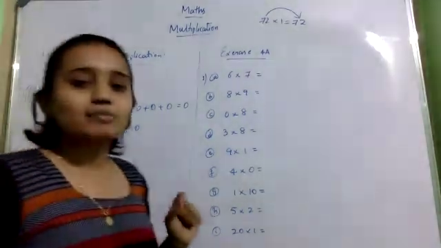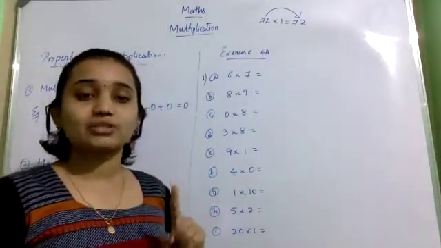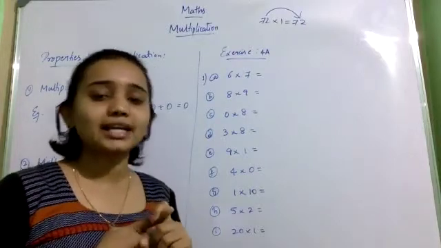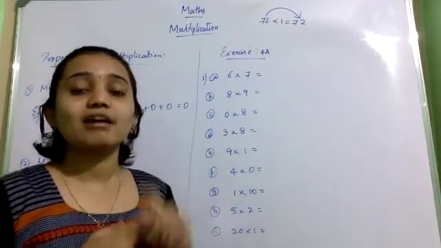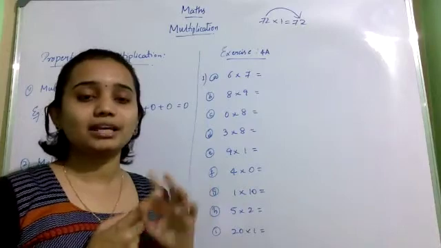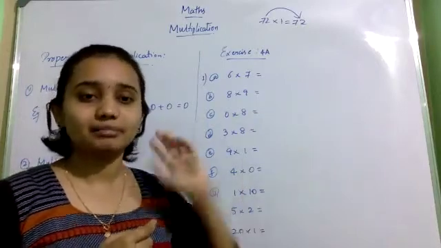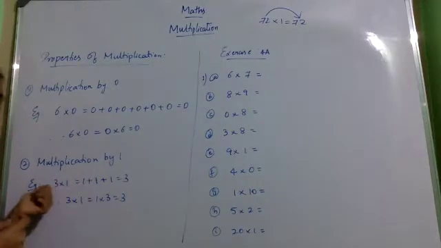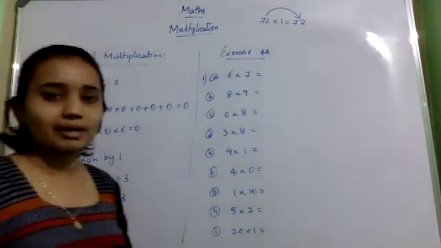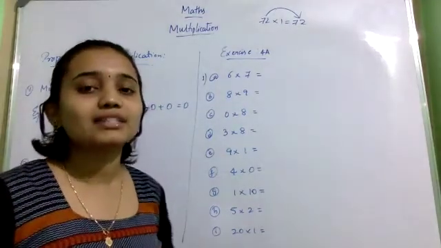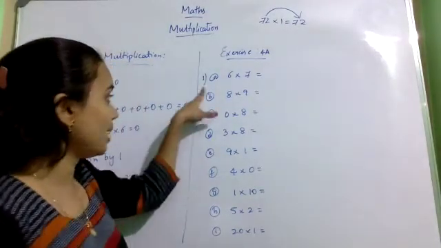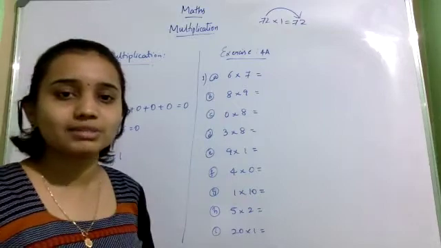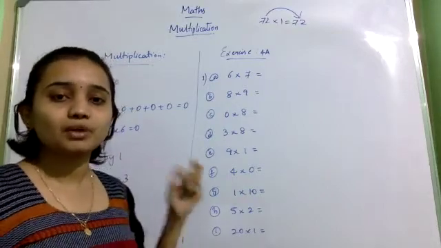These are simple properties but very important properties. Whenever 0 is multiplied with any number, you will get 0 as the answer. Whenever 1 is multiplied with any number, you will get the same number back. Not 1, you will not get 1. You will get the other number when you multiply with 1. So, these are the two properties. Next, you have exercise 4a, the first main. I have taken all the problems. We will see what will be the answer.